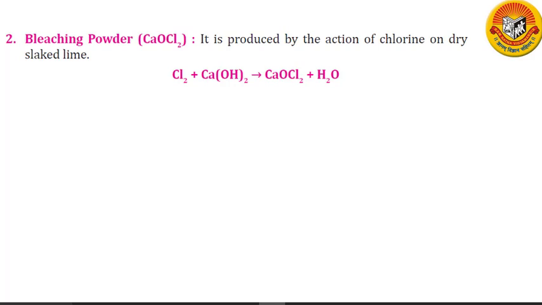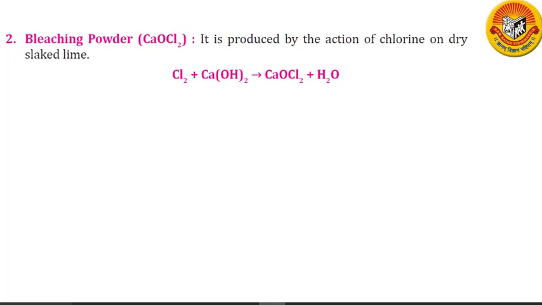Now, let us see some uses of bleaching powder. Bleaching powder is used for bleaching cotton and linen in textile industries. It is also used for bleaching wood pulp in the paper industry. Bleaching powder is used for disinfecting drinking water supply, that is for making drinking water free from germs.